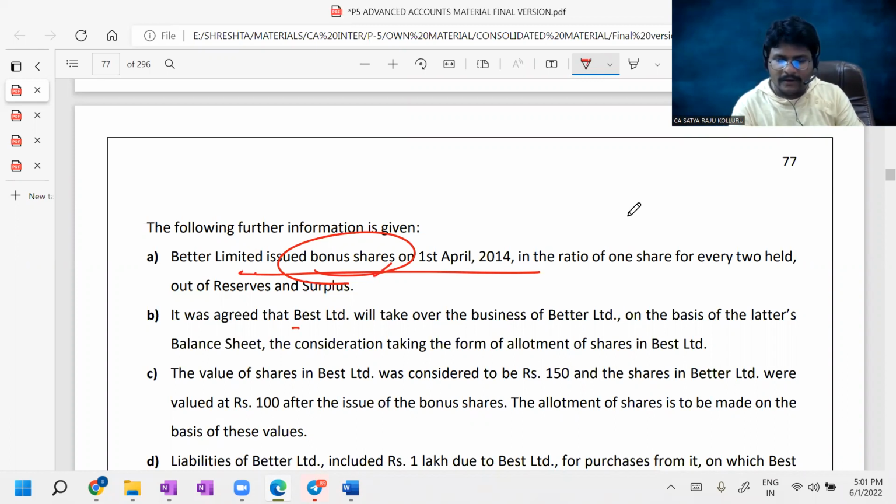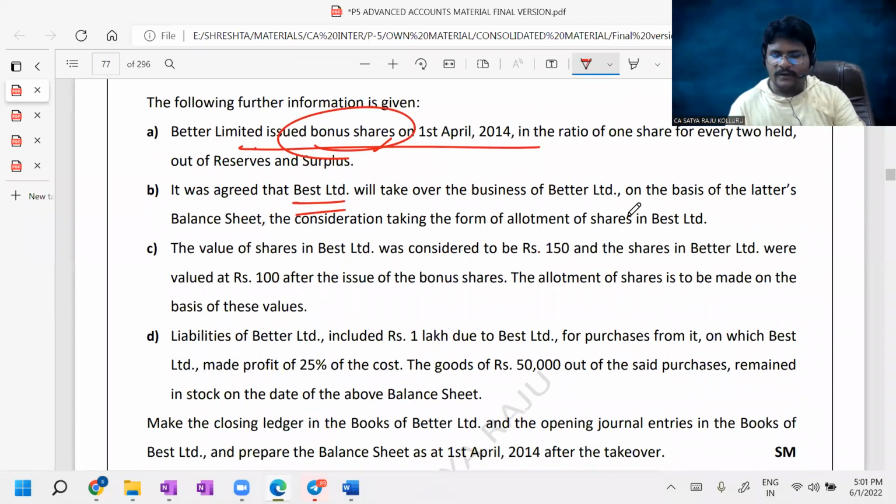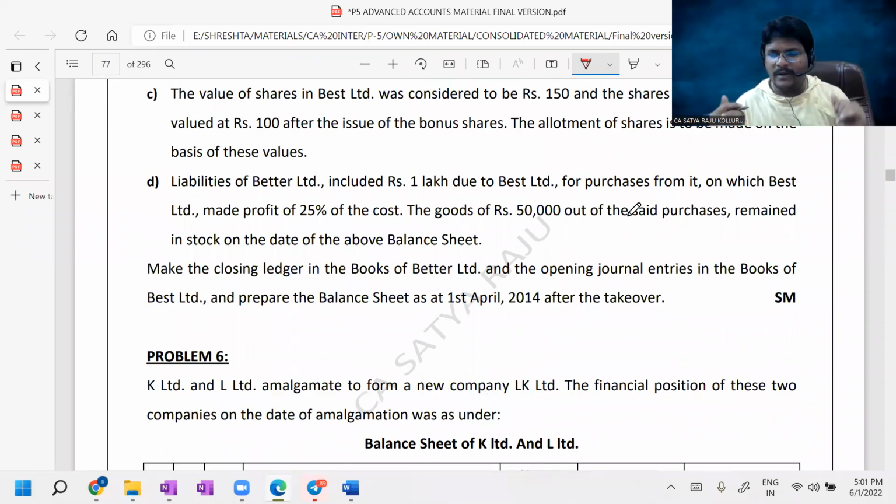After that, one purchasing company takes over the business of the selling company, then the remaining issues are just given. So they tested a similar problem, but the only difference is they issued a dividend, not bonus shares. Okay, there are not many adjustments involved.